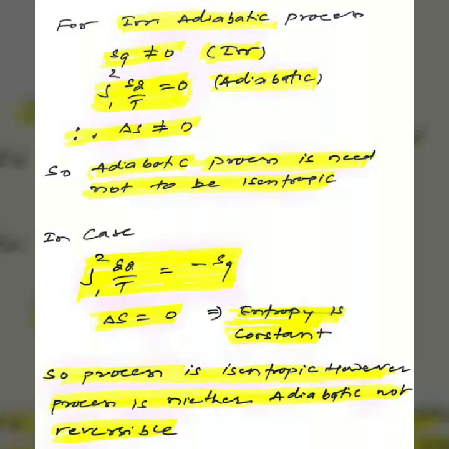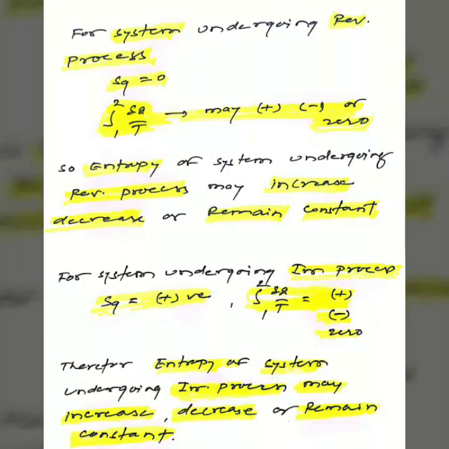For an irreversible adiabatic process, Sg will not be equal to 0, but del Q by T is equal to 0. So entropy change will not be equal to 0. So an adiabatic process need not be an isentropic process. It will be isentropic if it is reversible also. In a particular case, when integration del Q by T is equal to minus Sg, del S is equal to 0. Therefore entropy change will be 0 or entropy is constant. So the process is isentropic, however it is neither reversible nor adiabatic.